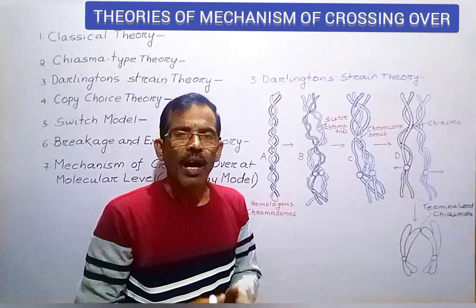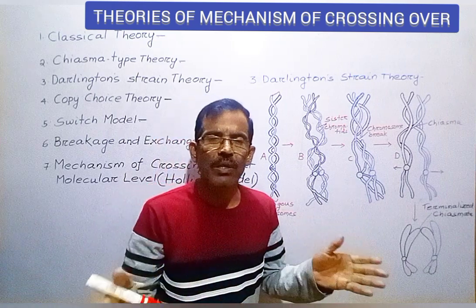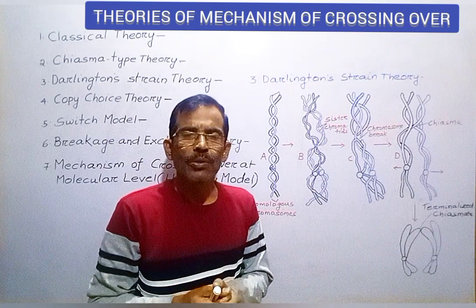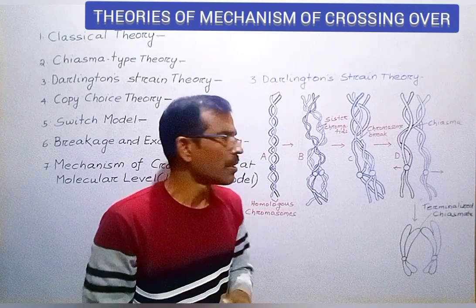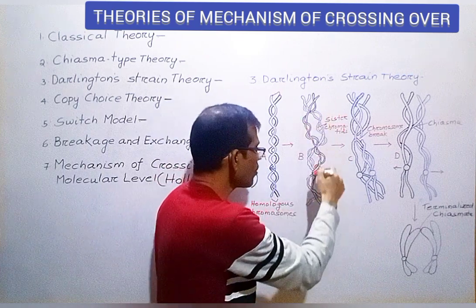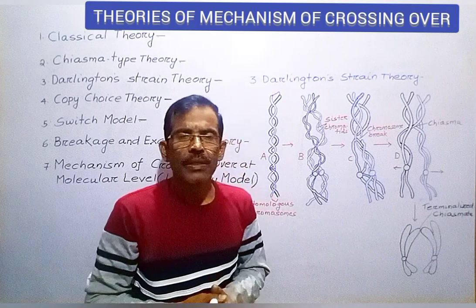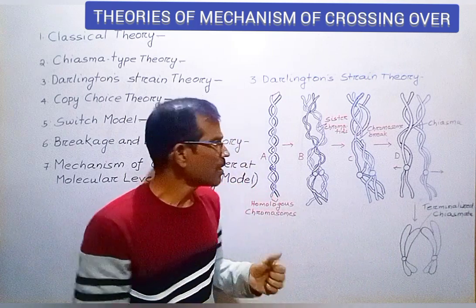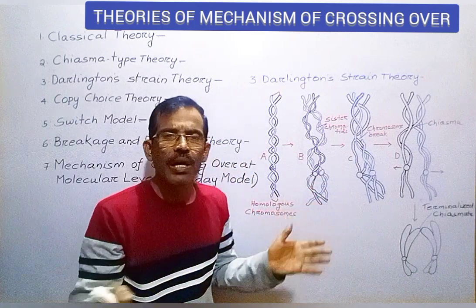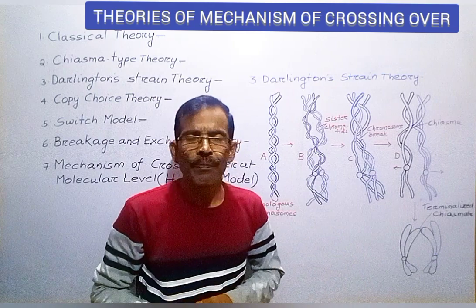Darlington's strain theory explains the mechanism of crossing over in a different way. According to this theory, in zygotene, the chromosomes of a homologous pair are coiled around each other in a particular direction. Similarly, the chromatids in each homologous chromosome are also coiled around one another but in an opposite direction.